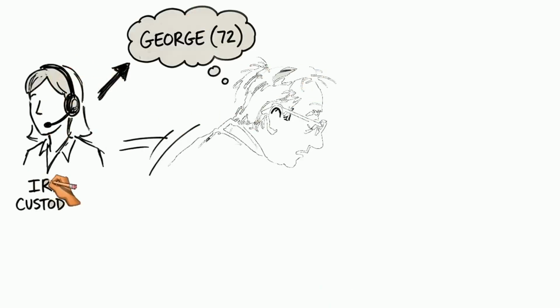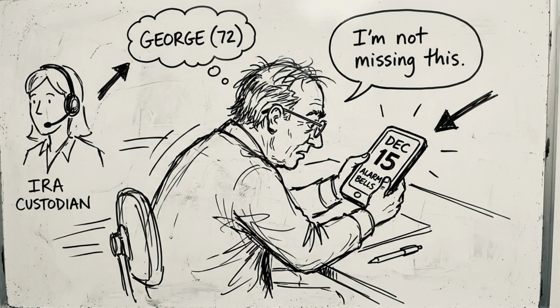If you are approaching 73 or just turned 73, confirm your exact RMD deadline with your IRA custodian. Set a December calendar reminder for December 15th, 2 weeks before the year-end deadline, to confirm your RMD has been taken. Automate the distribution if possible.